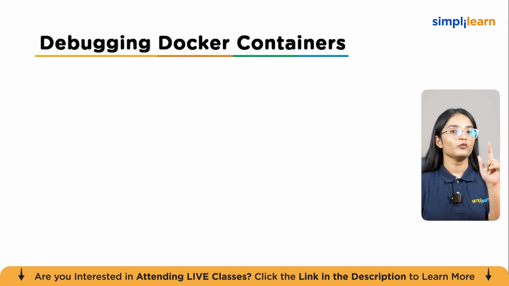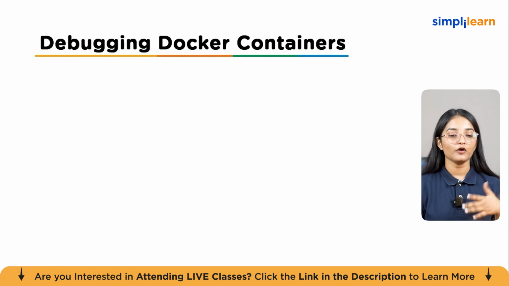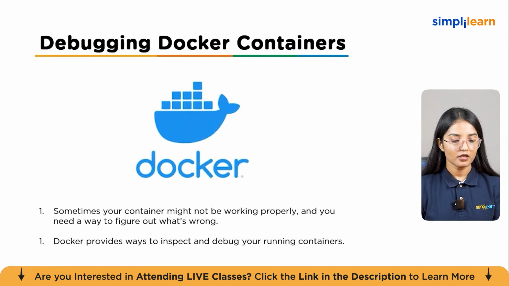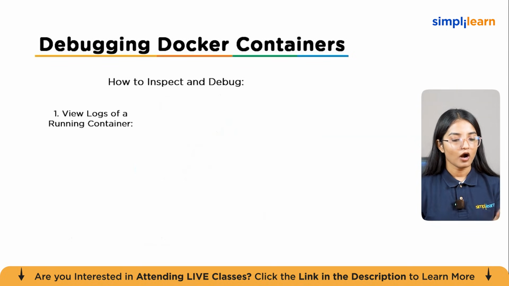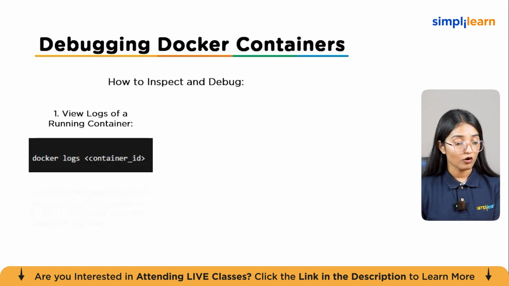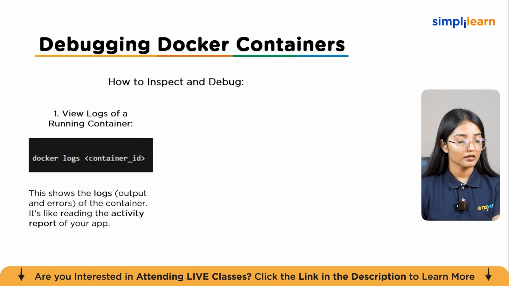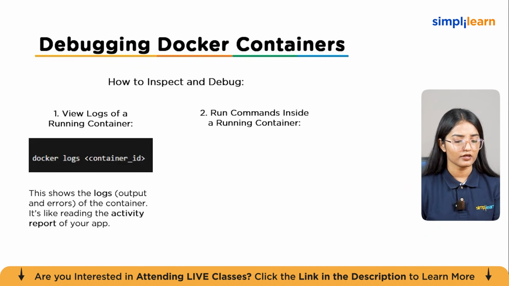So one more important point which we need to cover is how you can debug Docker containers. Sometimes your container might not be working properly and you need a way to figure out what's wrong. Docker provides ways to inspect and debug your running container. First of all, you can view logs of a running container like this. This command will show the logs, output and errors of the container. It's just like reading the activity report of your app.